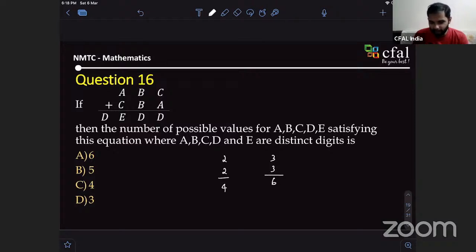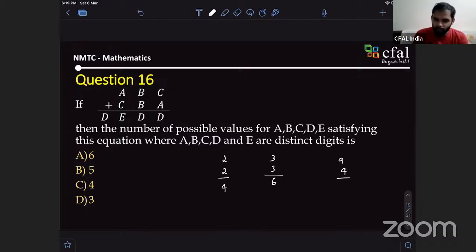Now look at this once. If my numbers are, say, 9 and 5, I'll get one carry. Still, it will be an even number, sir. Are you sure? 9 plus 5 is 14, and 1 will be carried over. This D will be 4, sir. So it's 4, right? What about if I add 4 instead of 5, what is it now?